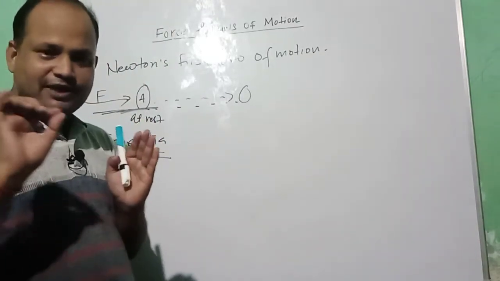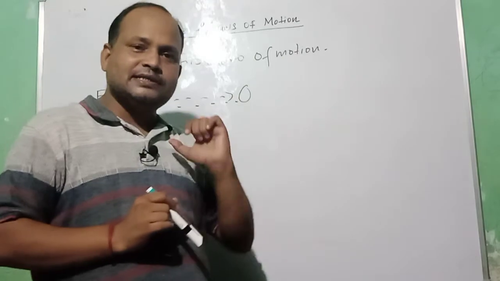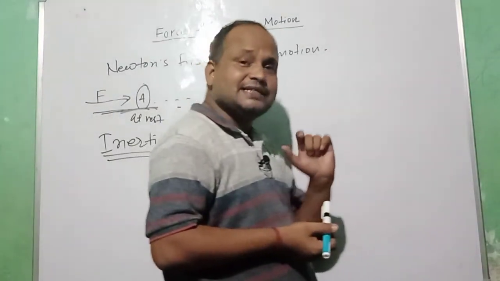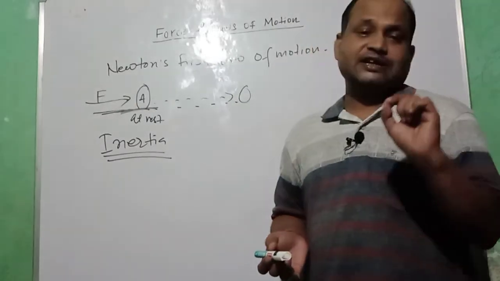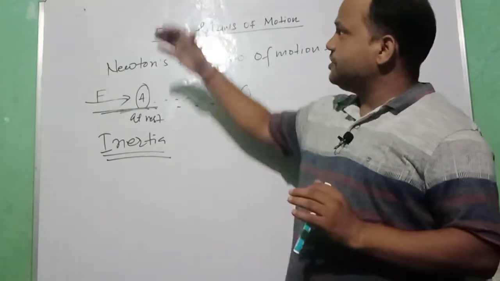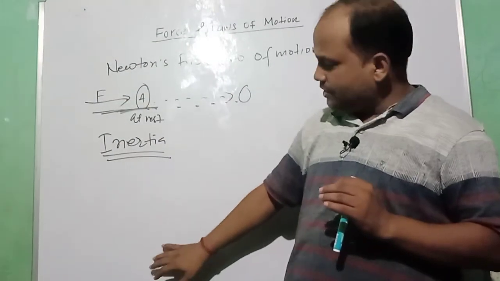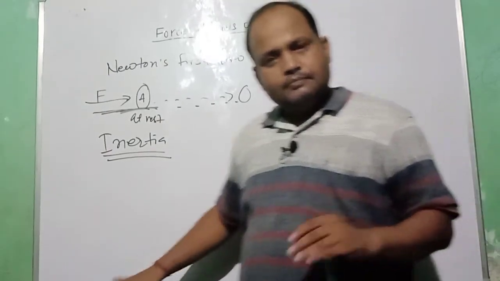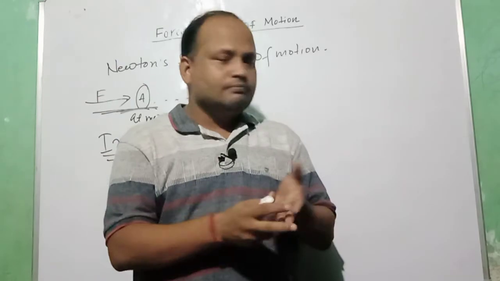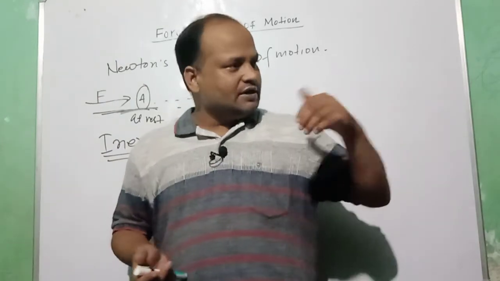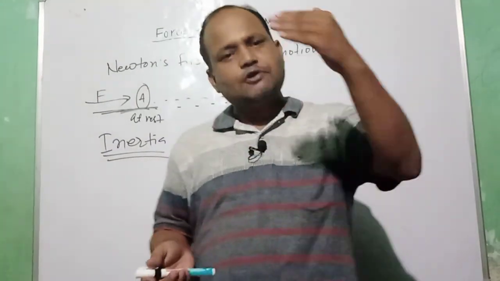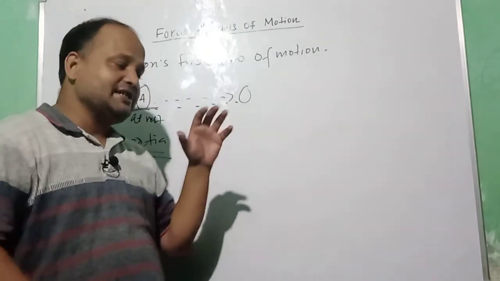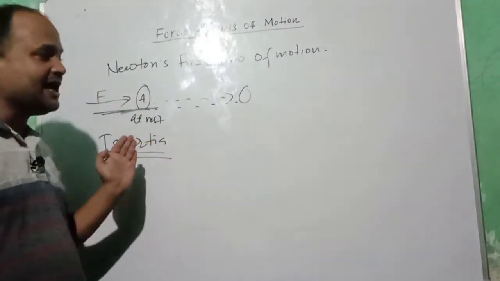Or in a nutshell, inertia is the natural ability of an object to resist changes in its state. So if this board is hanging, it will try to remain in its own state. If somebody is running, he or she will try to remain in the same state of motion, and this is a natural tendency of an object. It is applicable in each and every object.